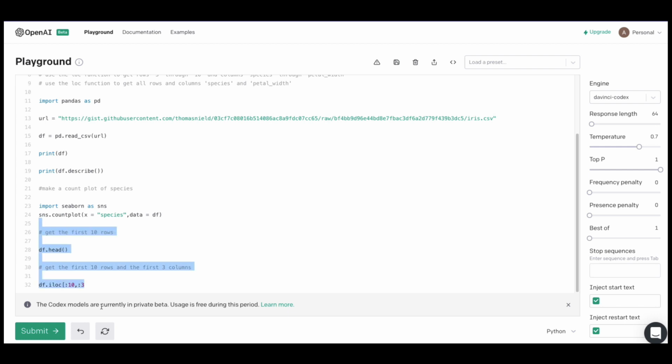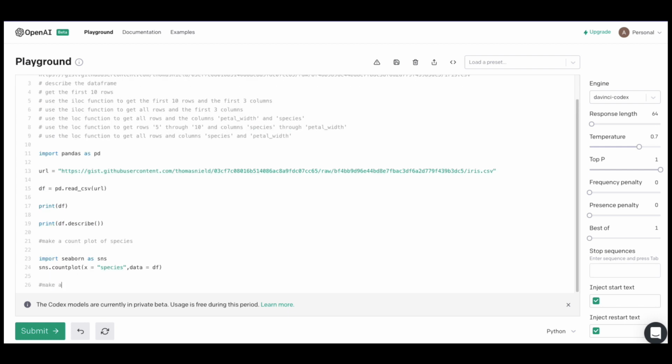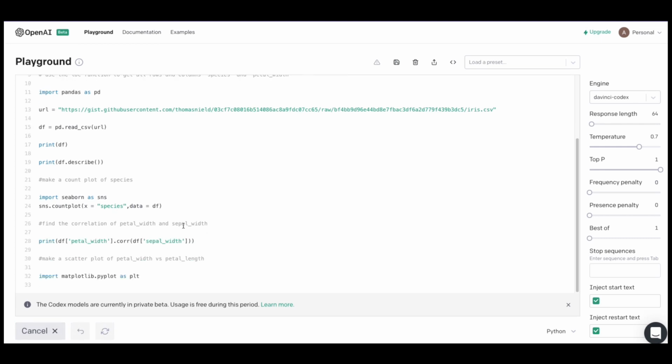Let's try one more. In this case, I'm going to say make a scatter plot of petal width and sepal width, or let's find the correlation. I'm not sure if it will work, but let's try.